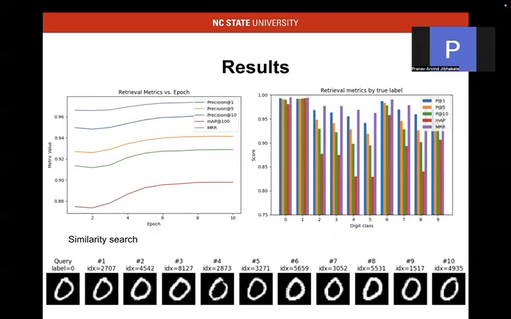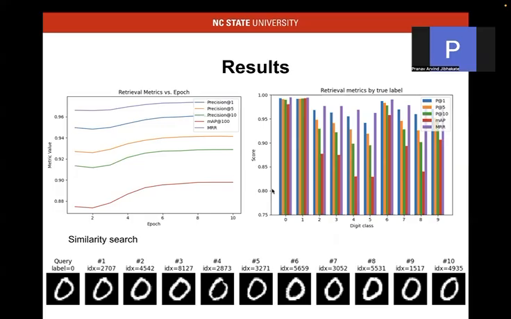For the retrieval metrics, as you can see, as the epochs keep going, all the precisions keep improving, such as the precision for the top 1 to top 10 and the mean average precision.